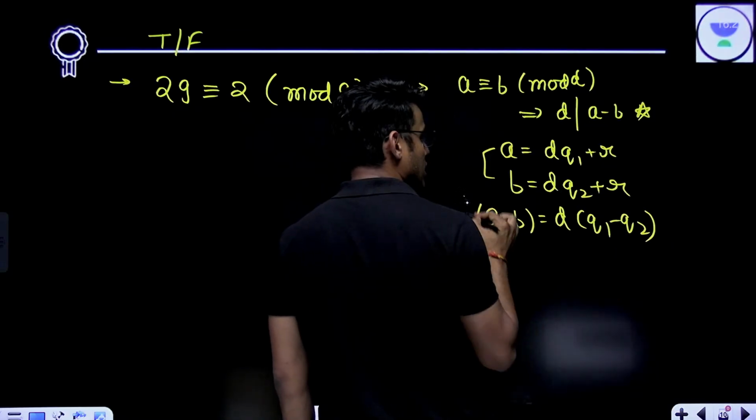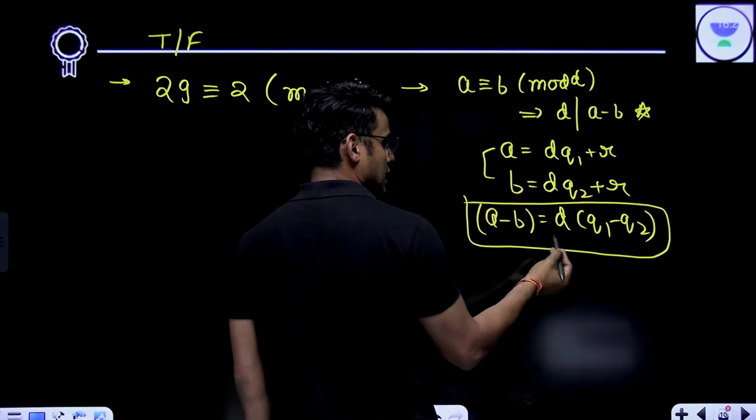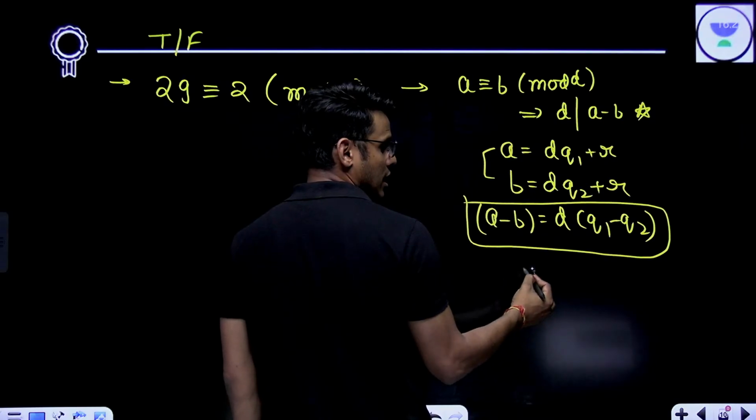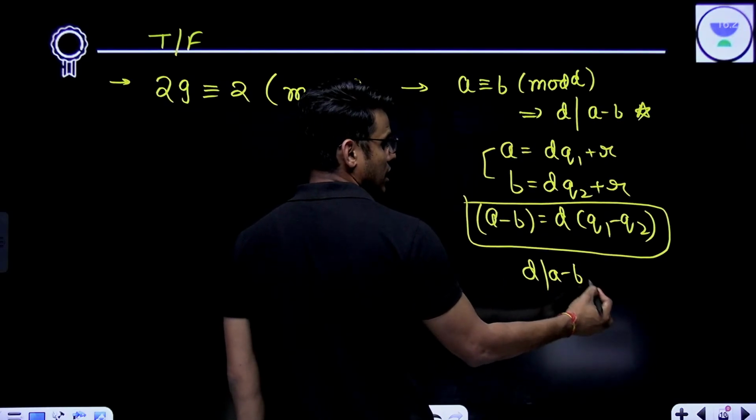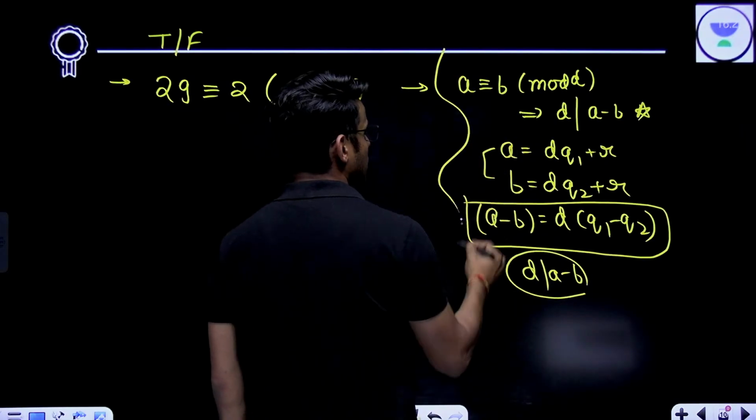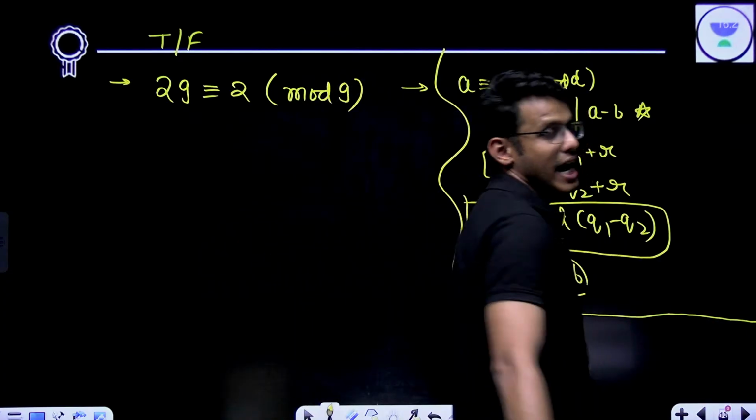Now this is the definition of divisibility. This means D is a divisor of A minus B. D divides A minus B. It is evident from this example. Am I making sense?